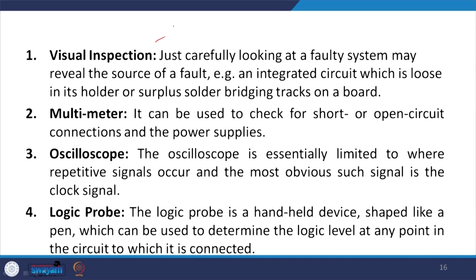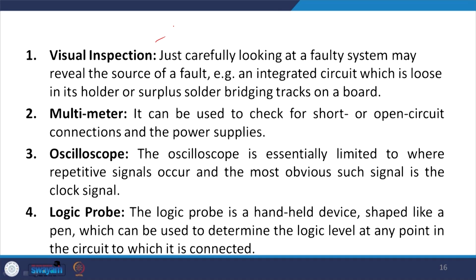Let us look at these. The visual inspection, just carefully looking at the faulty system, may reveal a source of fault. For example, an IC which is loose in its solder, or surplus solder bridging tracks on a board, that could be there. Then we could have a multimeter, which can be used to check for short or open circuit connections